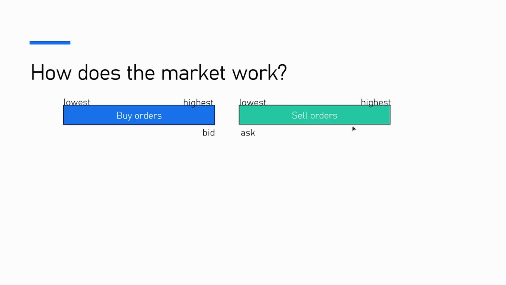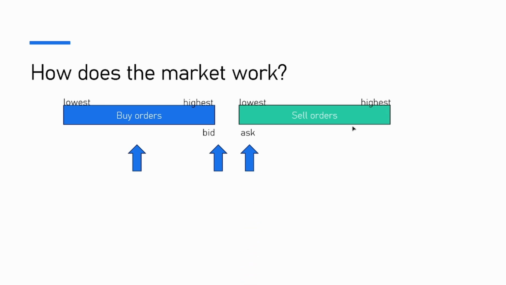So what happens to new orders? If a new buy order is lower than the current bid, it is inserted into the group and it just takes its place. If a new buy order is higher than the current bid but lower than the ask, it becomes the new bid. If a new buy order is higher than or equal to the current ask, then it will match and a sale will be made.